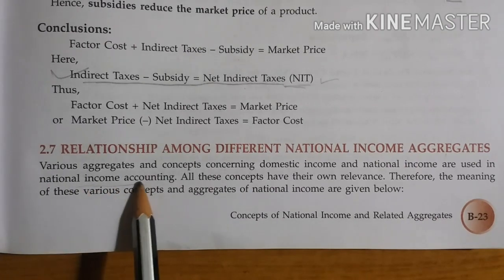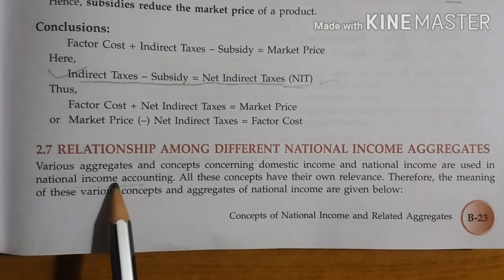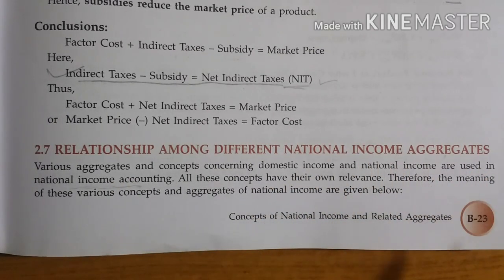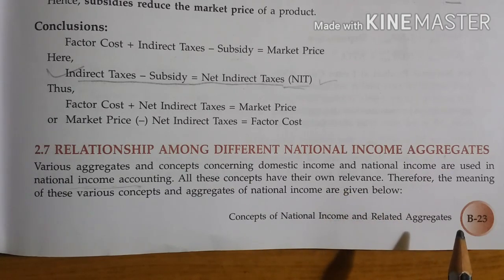In the last class we discussed that NNP FC is actually national income, GDP MP is gross domestic product at market price, and NDP FC is domestic income. So let us discuss them one by one.